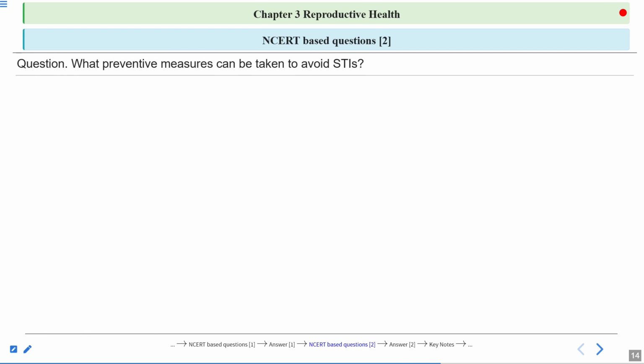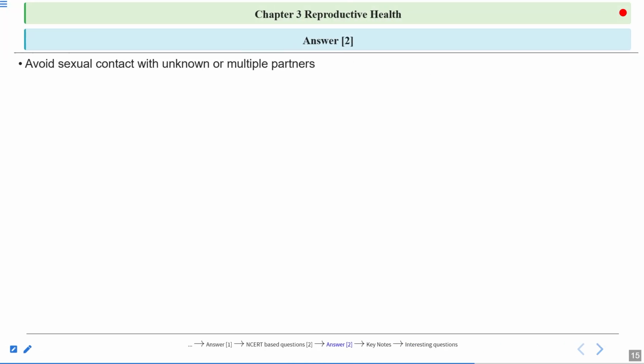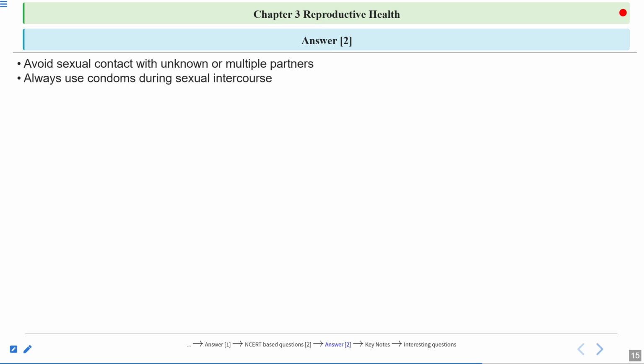The next question: what preventive measures can be taken to avoid STIs? So what will be the answer to this question? Let's have a look at the answer. Avoid sexual contact with unknown or multiple partners, and always use condom during sexual intercourse.